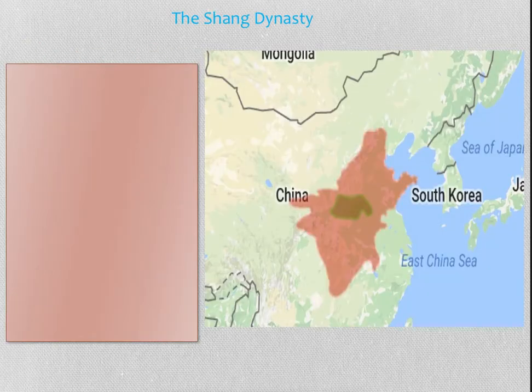Okay, the next dynasty is the Shang dynasty. So again, here you see the Jia, small in comparison to the Shang, which obviously grew in all directions.